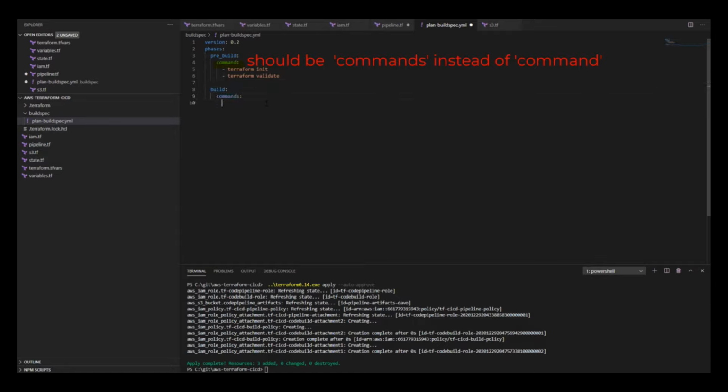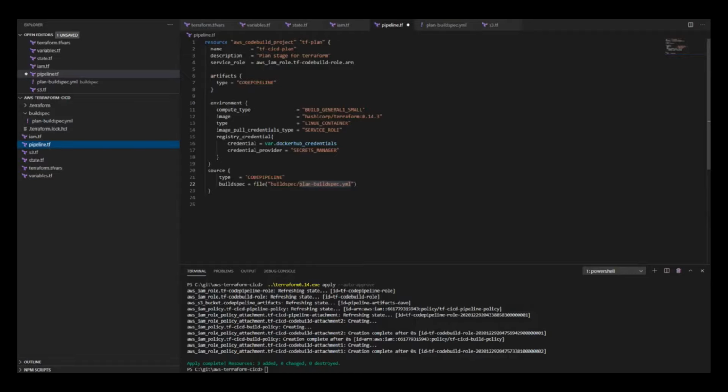For the next section, for the build section, as far as commands go, we want to run Terraform plan, and so the build phase will run Terraform plan. It will give us the output of that, and it will be visible to us on the next section. And as far as artifacts go, I don't really have any artifacts at this point, so I'm just going to leave it like that. Save this file. Let's go back to our pipeline file. And so I think this is pretty much it as far as the build phase goes.